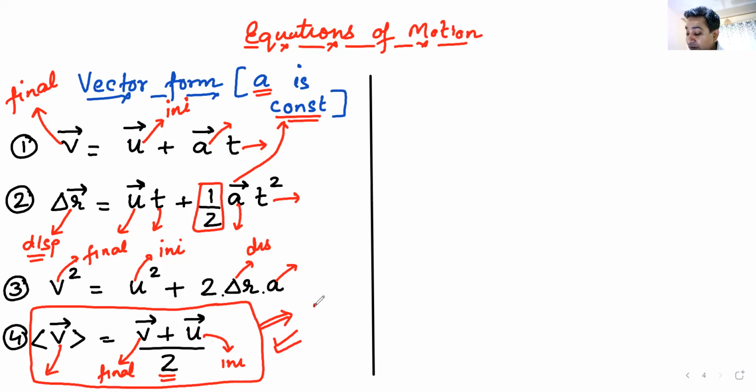So this equation is only valid if acceleration is constant. So all these 4 equations that we are seeing are only valid when acceleration is constant. Am I clear, everyone?